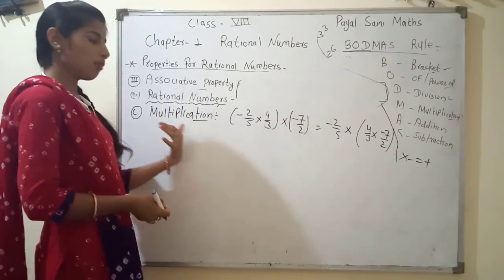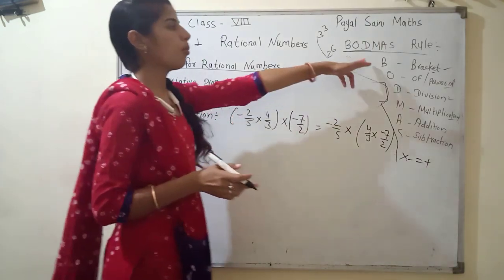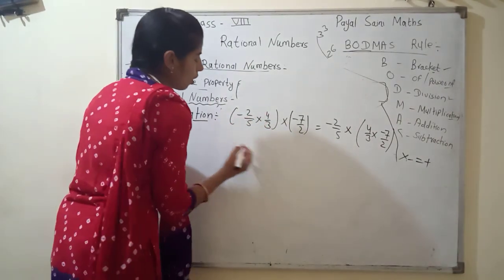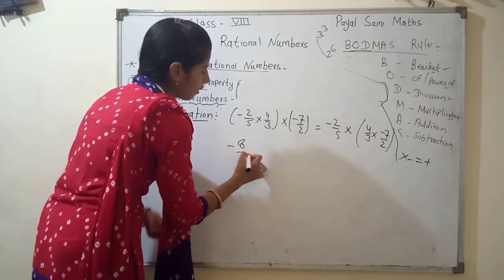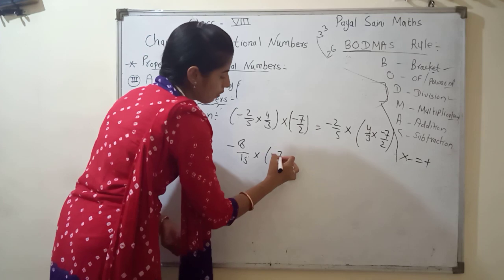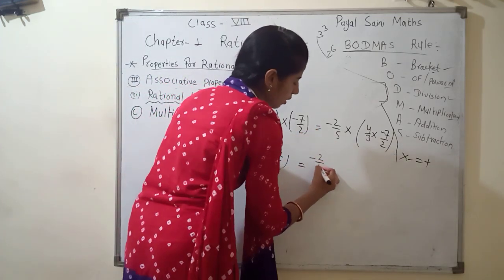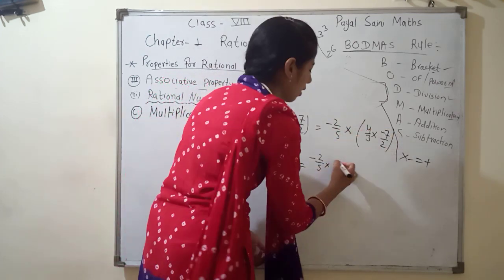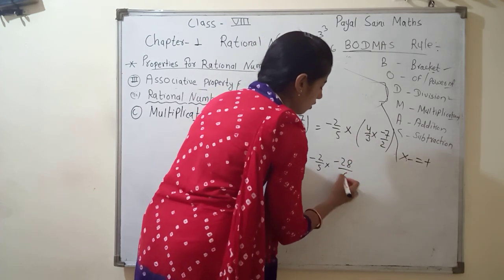Next, point C, multiplication for rational numbers. Now we simply multiply. According to the BODMAS rule, first we solve the bracket. Minus 2 into 4 is 8, divided by 5 into 3 is 15, into minus 7 by 2. Now we check the right hand side: minus 2 by 5, and first we solve the bracket. Minus 7 fours are 28 and 3 twos are 6.